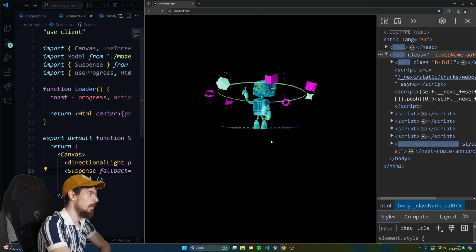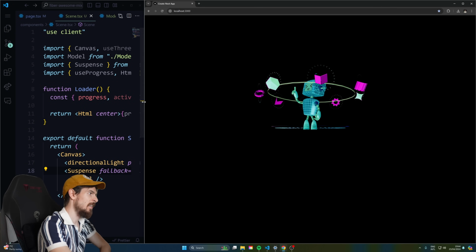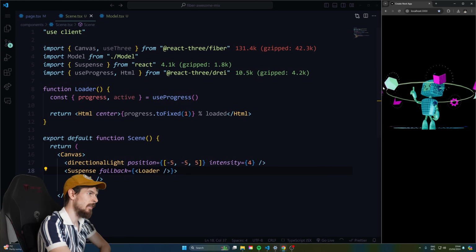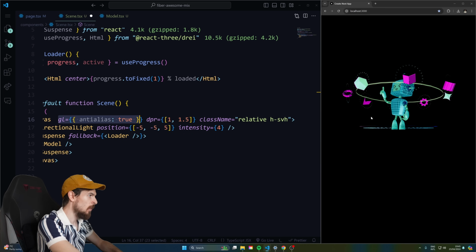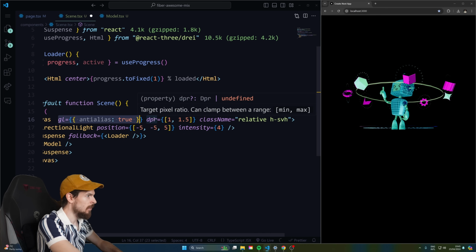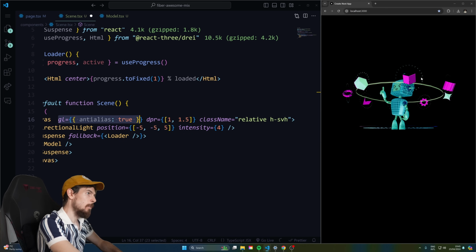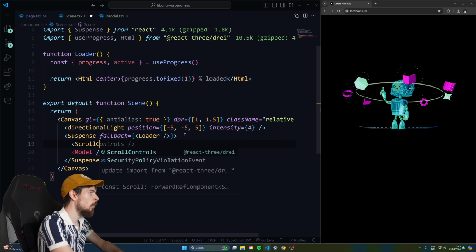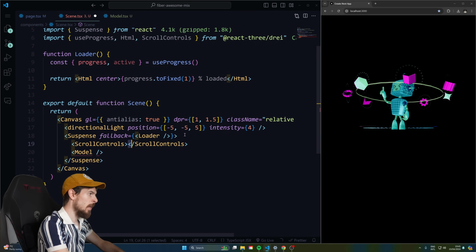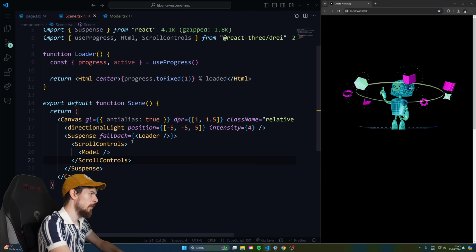Well, when we do an empty, look at that. See, you get the loading state there that you can mess around with and style as well. Now here for the canvas, you can also add GL anti-aliasing true so you don't get jaggy lines, and you can even adjust the DPR here so the pixel density is a bit higher. Now rather than just rendering out the model, what we can do is drop in a scroll controls that comes from React Drei again. So let's wrap our model around it like that.